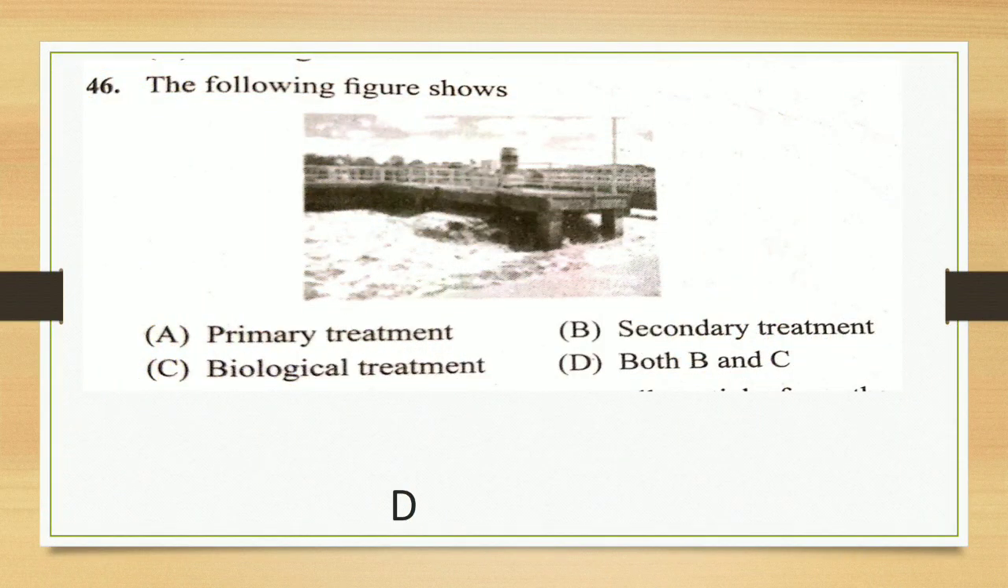Next question. The following figure shows a treatment: primary treatment, secondary, biological, or both B and C. It is a secondary as well as biological treatment. The answer is D.